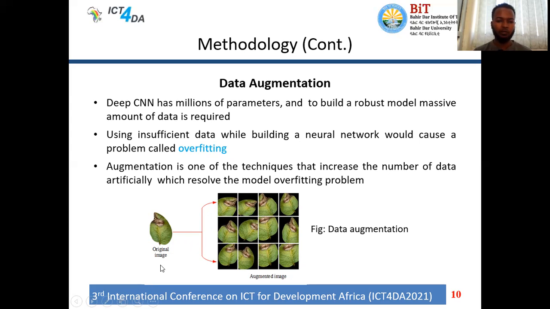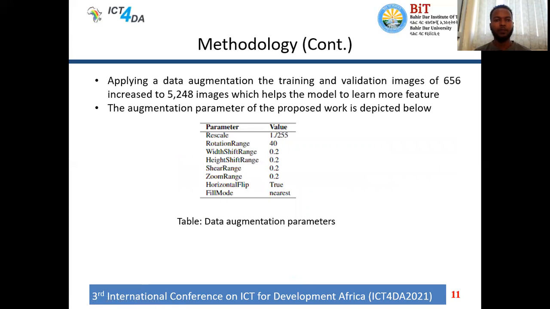As you can see from this image, there is one sample original image. Applying different augmentation parameters, we generated 12 images, which helps the neural network to learn different features of the image or the data. So applying data augmentation to the training and validation images, which total 656 images, we increased them to 5,248 images.